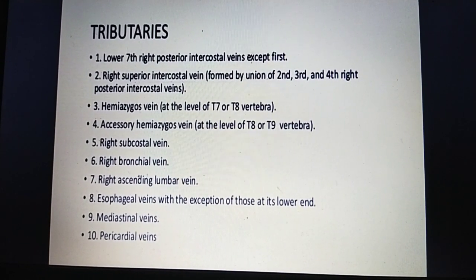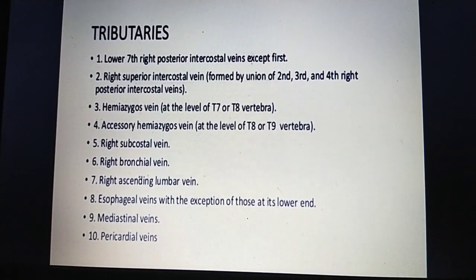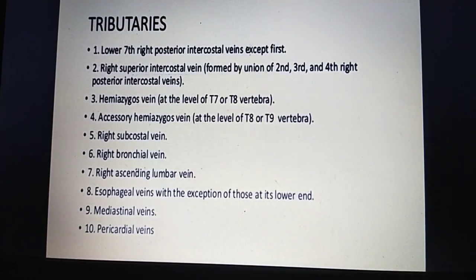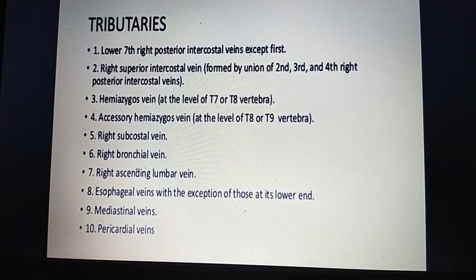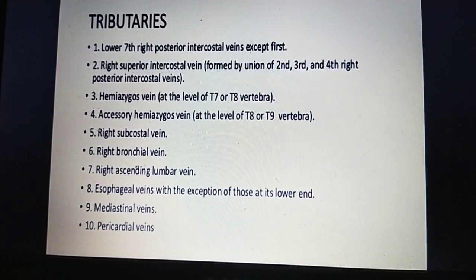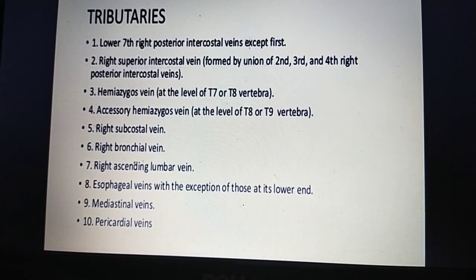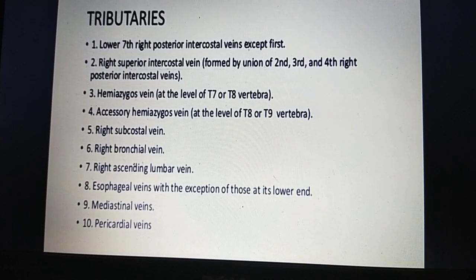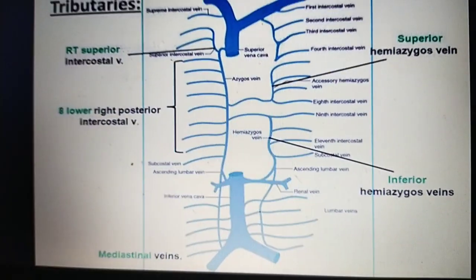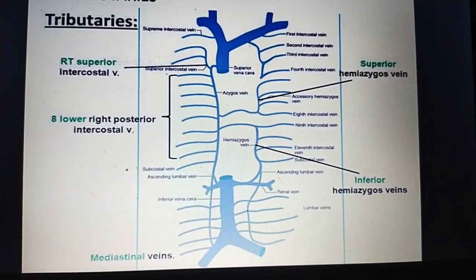Hemizygous vein at the level of T7 and T8 vertebrae. It drains the hemizygous vein from the left side, and the accessory hemizygous at the level of the T8 or T9 vertebra. Right subcostal vein, right bronchial vein, right ascending lumbar vein, esophageal veins, mediastinal veins and pericardial veins. These are the tributaries of the azygous vein. You can see here, these are the tributaries.